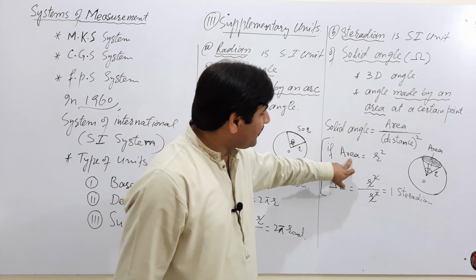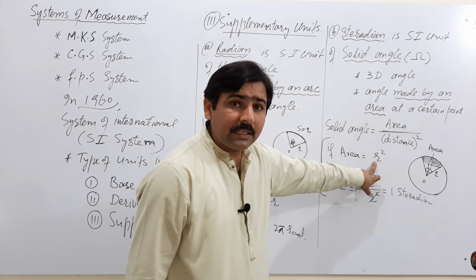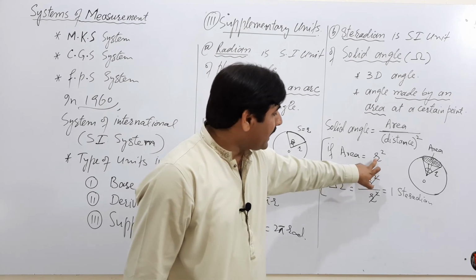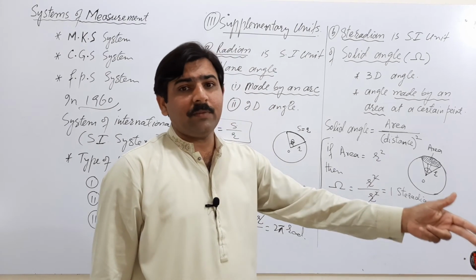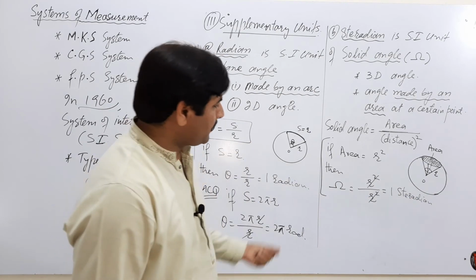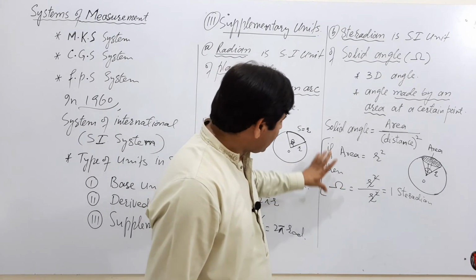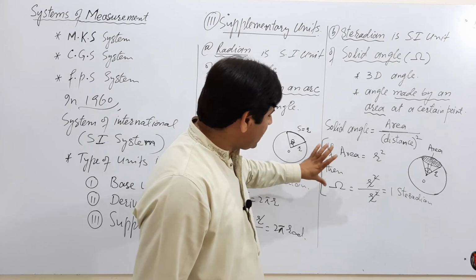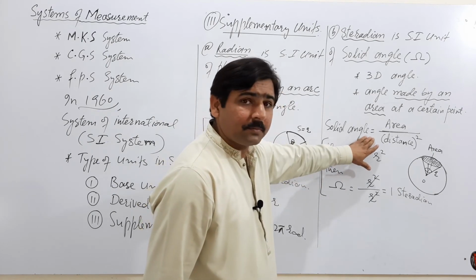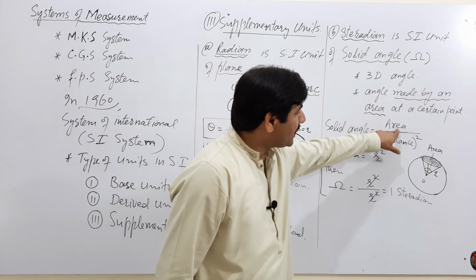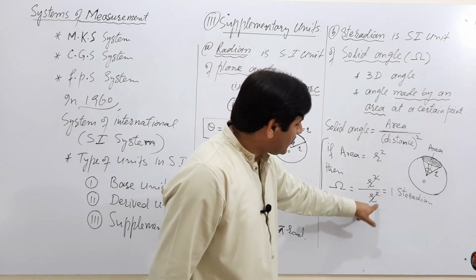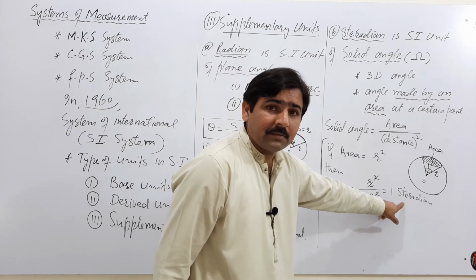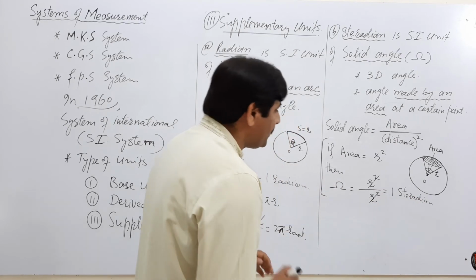If the area of a sphere is equal to the square of the radius, then the angle made by that area at the center of the sphere will be 1 steradian. We can observe that definition from this formula. If area is equal to radius square, radius square divided by radius square is equal to 1 steradian.